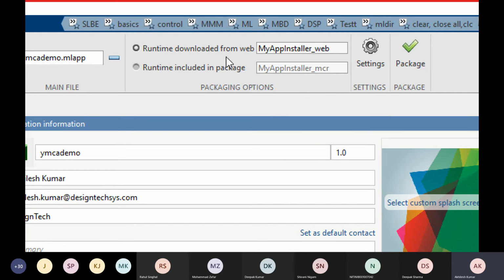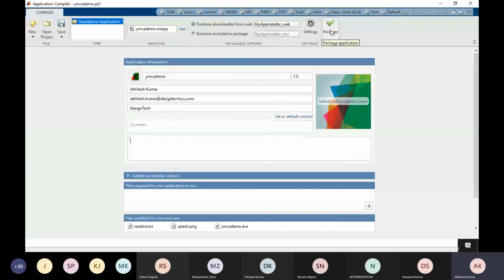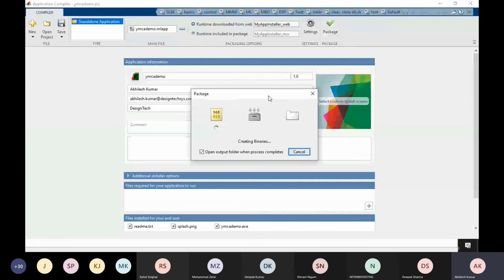So if I choose runtime downloaded from the web, it will download the runtime from the web when you install, if it is not already installed on your machine. For runtime included in package, let's say I want to share with a person who doesn't have the runtime, so I will choose this option. In my case, I have already installed the runtime. I will just click on package and it will start creating an .exe file.